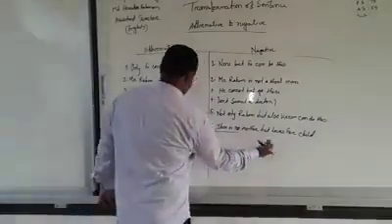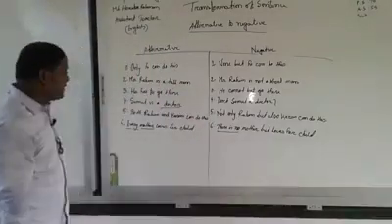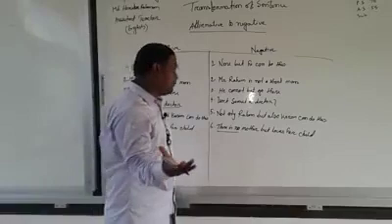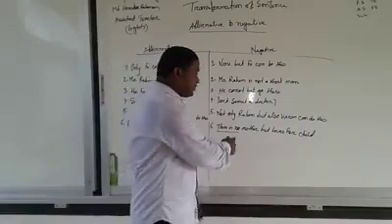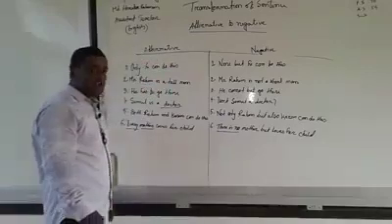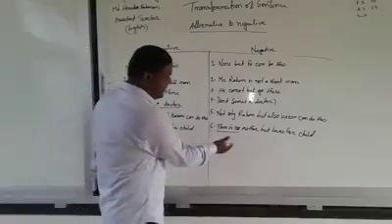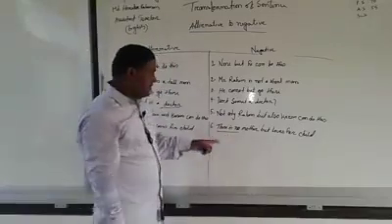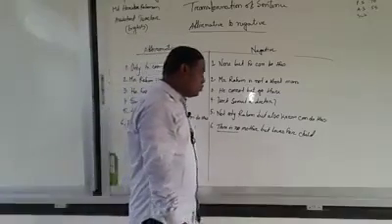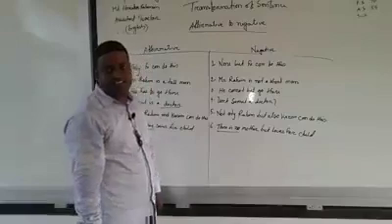Okay, like this. Every mother loves her child. What will be the negative form? There is no mother but loves her child. We can make it another way. That is, there is no mother who does not love her child.